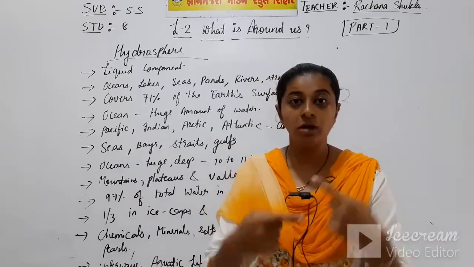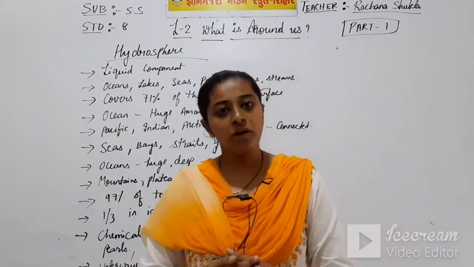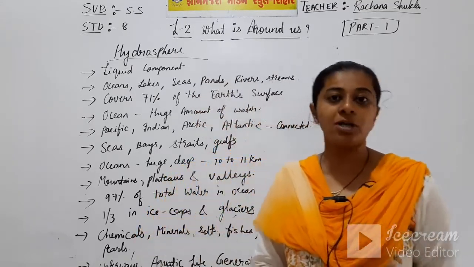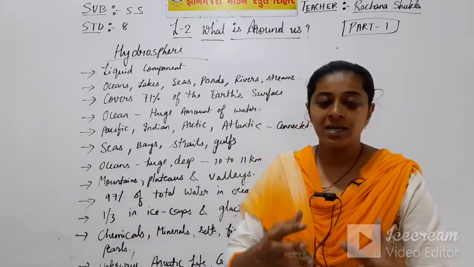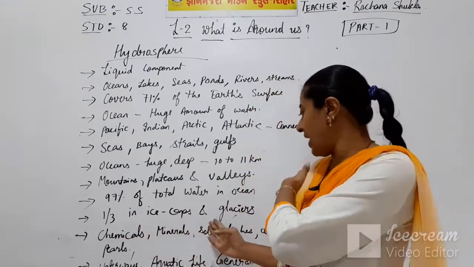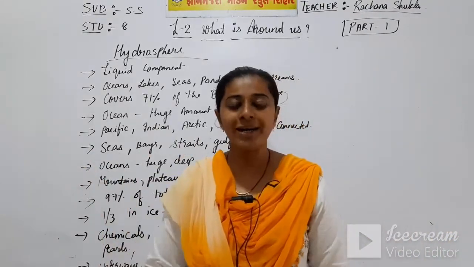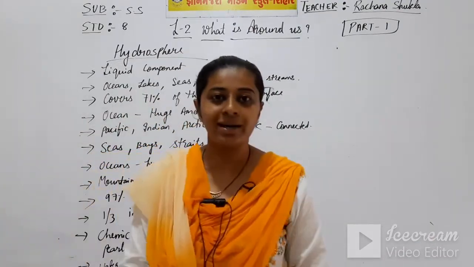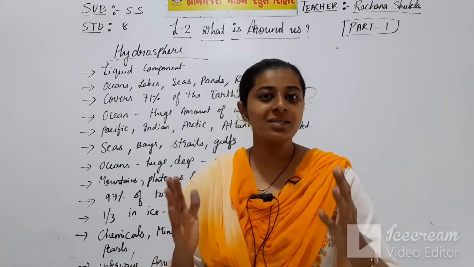97% of the total water is carried by the ocean, and all of you know that ocean water is salty. It is not drinkable water, it is not potable water. Only 1/3 part of water is captured by ice caps and glaciers. Ice caps means the Himalayas, the snow-clad mountains, and glaciers, all of you know what glaciers are, huge rocks of ice.